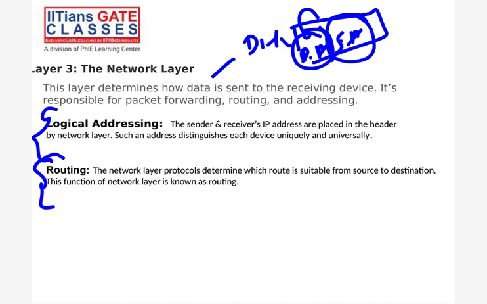Understood. Logical addressing means some network IP I'm assigning to my packet. That's it. Okay, can you explain more? Sai, whatever we studied, IPv4, the whole addressing IP is logical addressing, right?